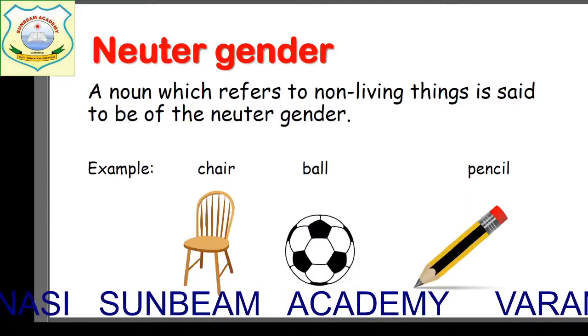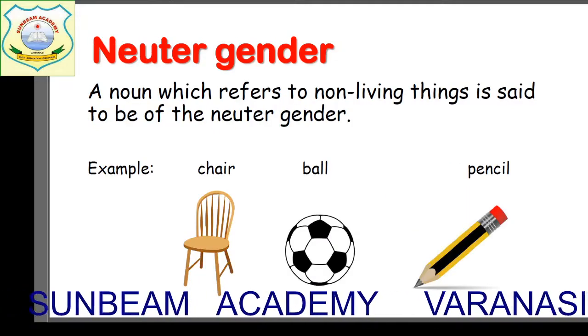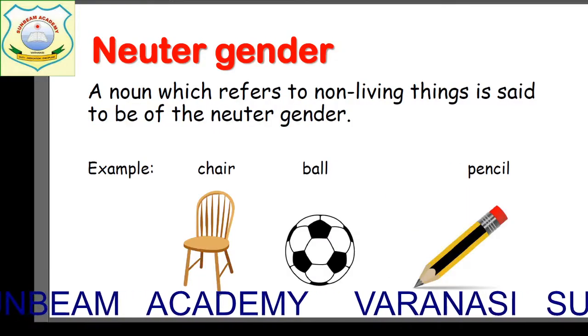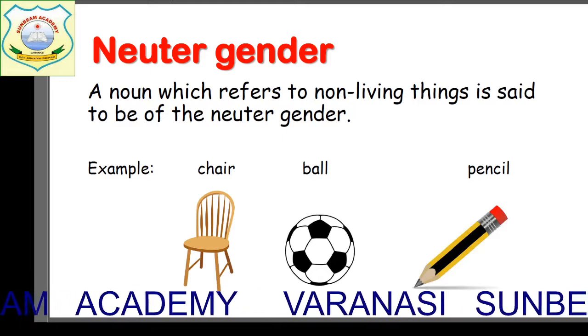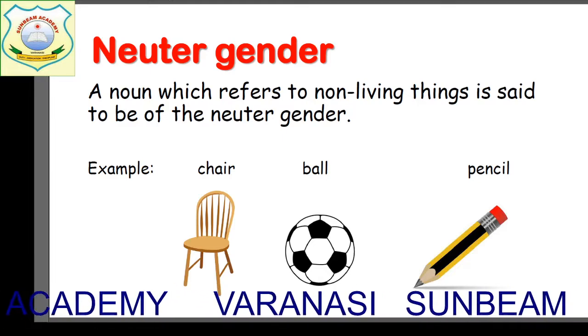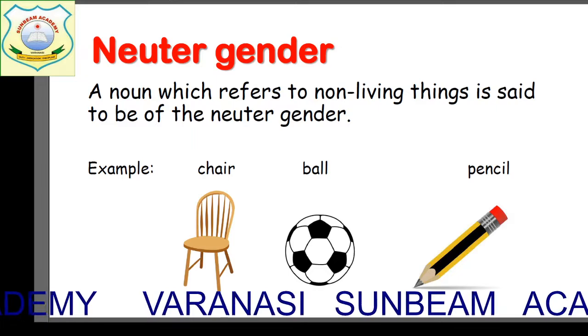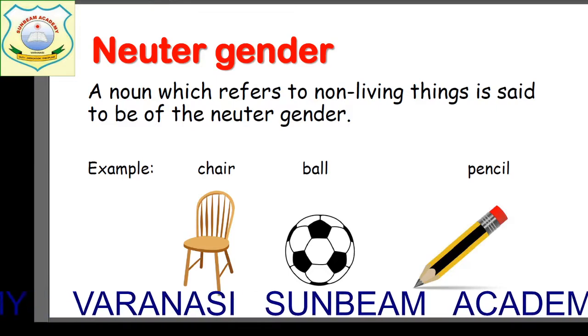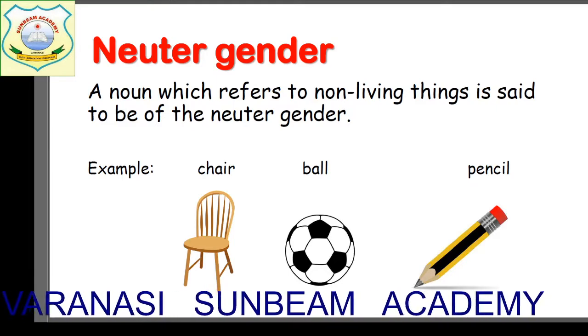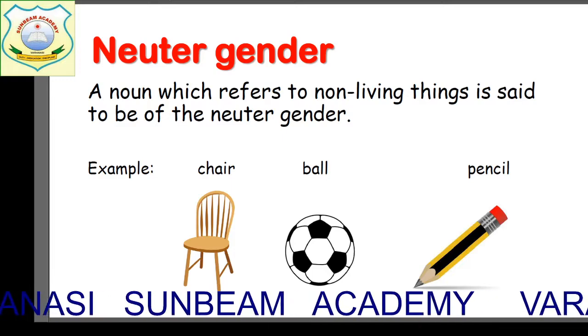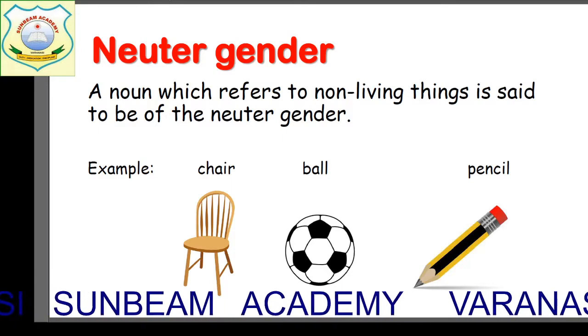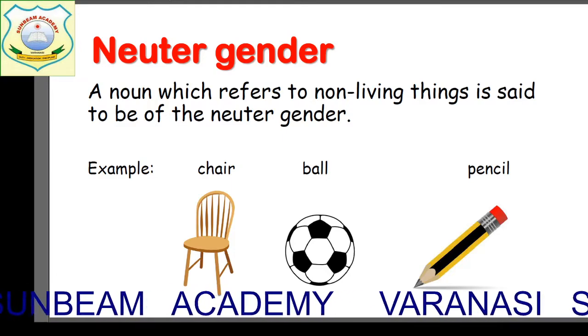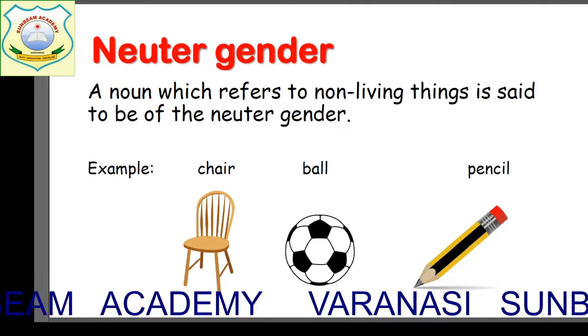Now see the next one. This is neuter gender. Children, I told you that we are talking about noun. And what is noun? All the names of person, place, animal or thing. So the things which are non-living, when we talk about non-living things, they come in this category, that is neuter gender.